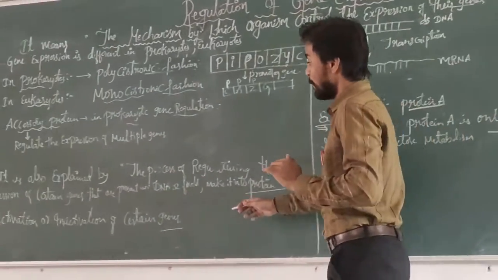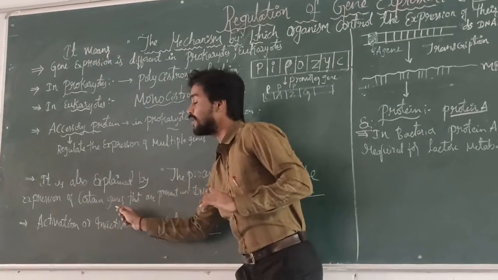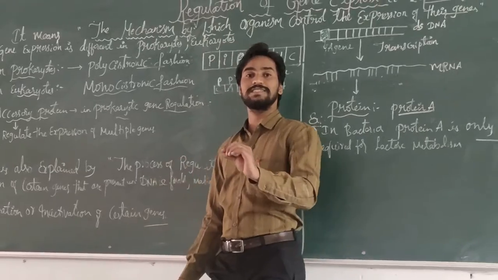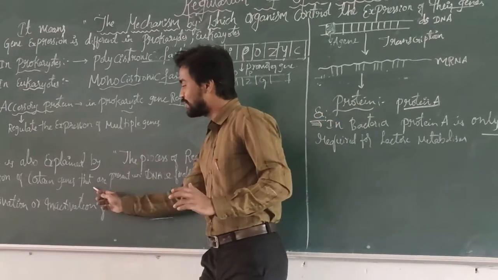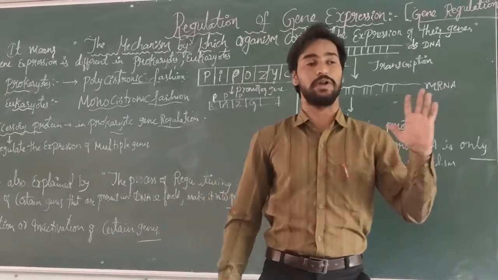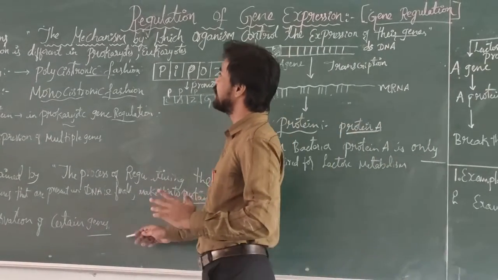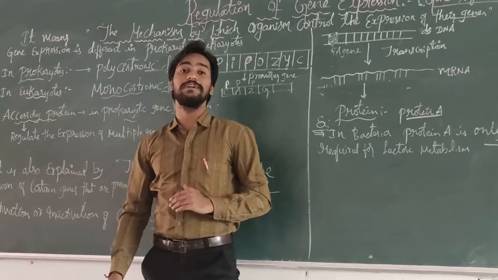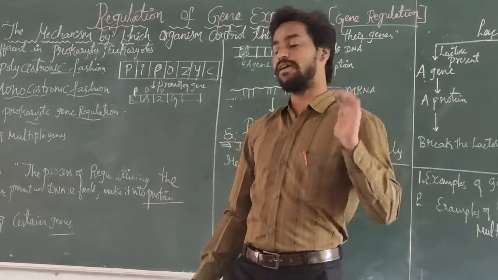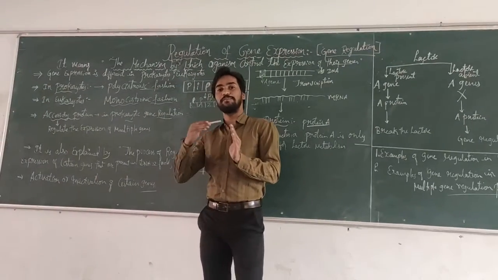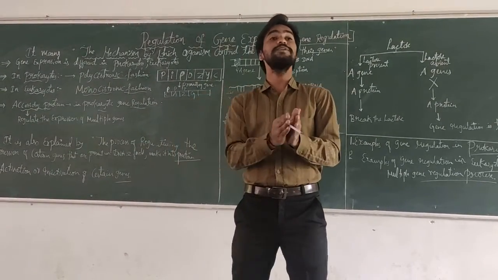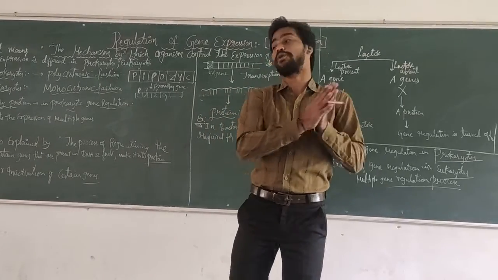This is the main principle involved in the regulation of gene expression. When the genes are active, it helps in the synthesis of the particular product. When the genes are inactive, it inhibits the synthesis of the particular product. The main idea involved in gene regulation in prokaryotes is the on and off switch method. When the genes are turned on, it helps in the synthesis of the particular product. When the genes are turned off, it inhibits the synthesis of the particular product.